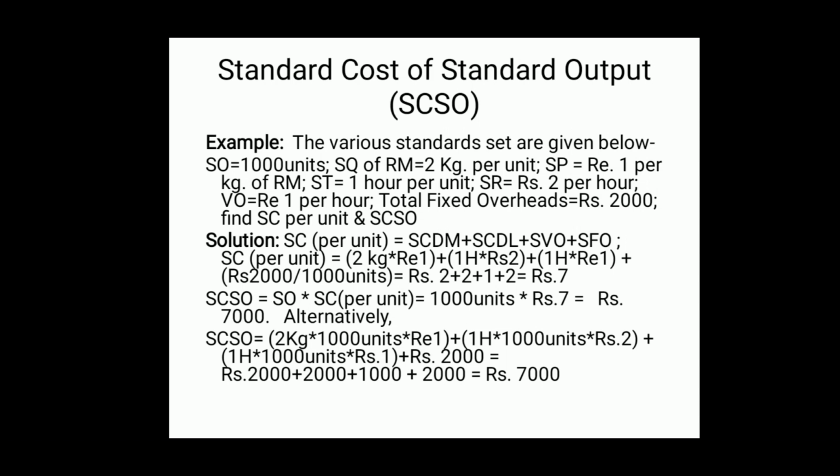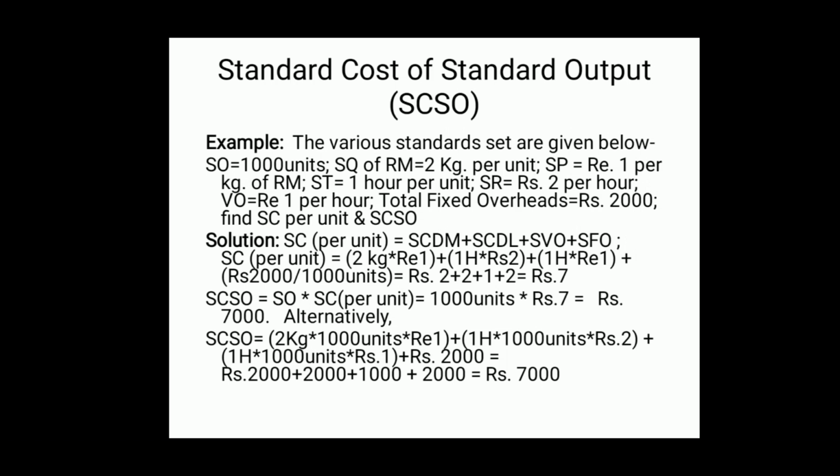ST, that is standard time, 1 hour per unit. To produce 1 unit of output, 1 hour is to be spent. SR, standard rate, 2 rupees per hour, that is if 1 hour is spent for the production, then 2 rupees are to be paid. That is the standard wage rate, 2 rupees per hour.